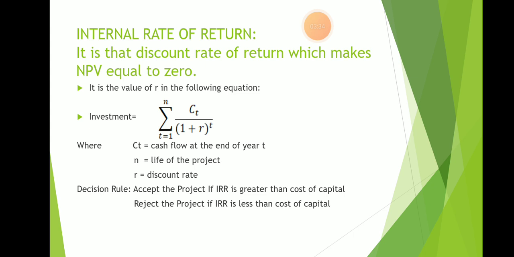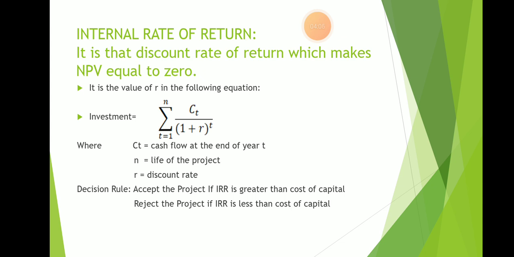Now, third important discounting criteria is internal rate of return. Actually, it is that discounting rate of return which makes NPV equal to 0. That is the required discounting rate which makes initial investment equal to the sum of present values of all cash inflows.